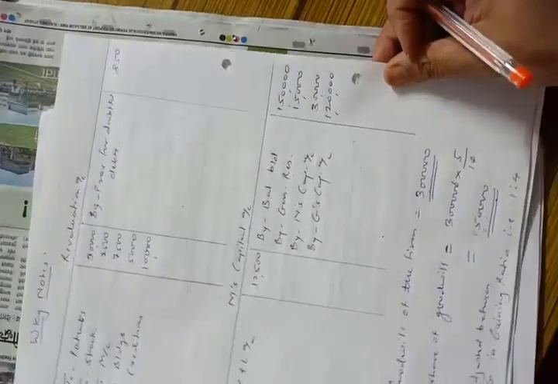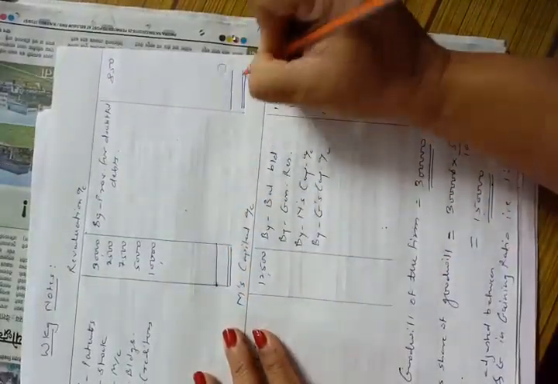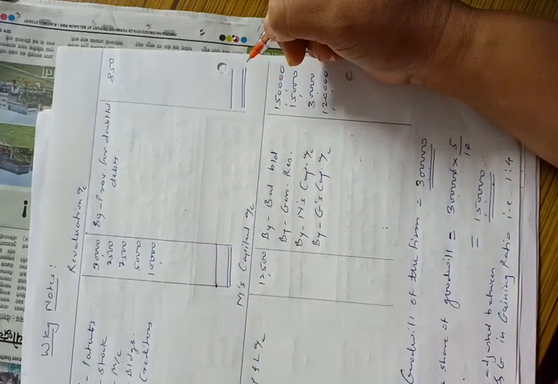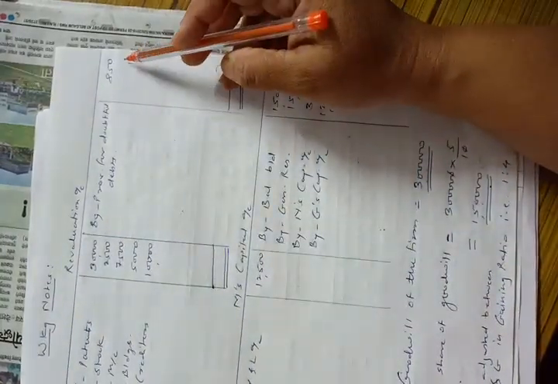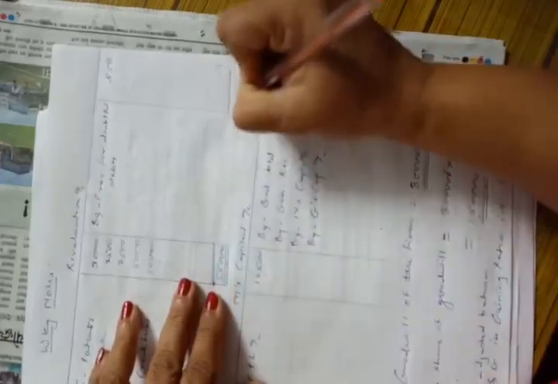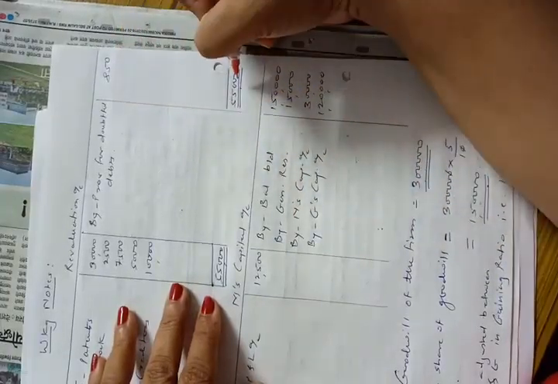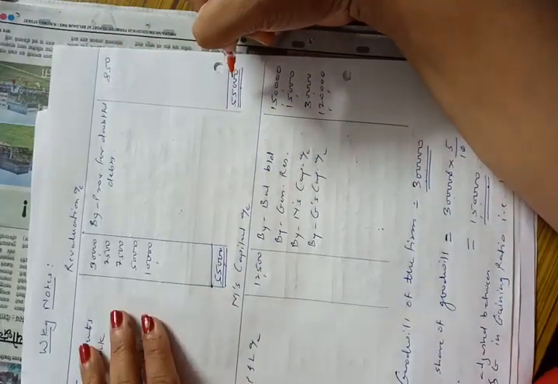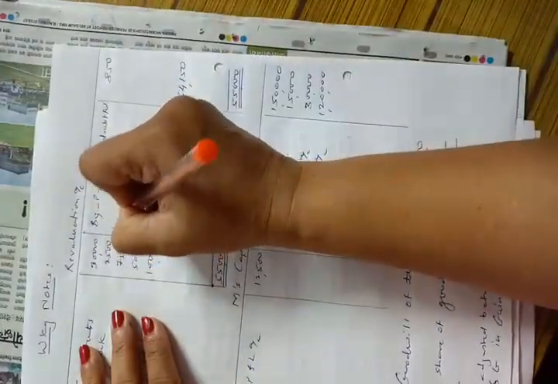Now we have to tally the revaluation account and calculate revaluation profit or loss. So the total of the debit side is 55,000 as we know, and the total of the credit side is rupees 850. We will deduct rupees 850 from 55,000 and the balance will be 54,150,